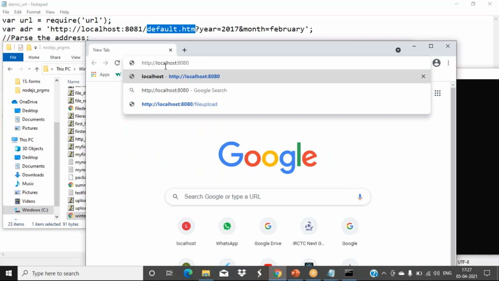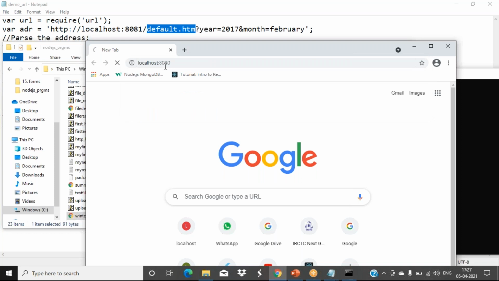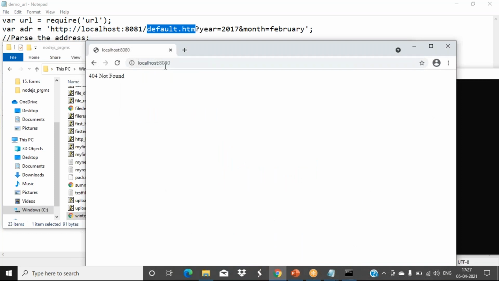Without giving that file name, what is the problem? I'll show you. Press enter. Just give your normal request only. What is the protocol? What is the local name, means that path, and what is the port number? That's it only. So see what it is showing: 404. Because which file to access and to show the content we have not specified, so it is showing 404 not found error for you.